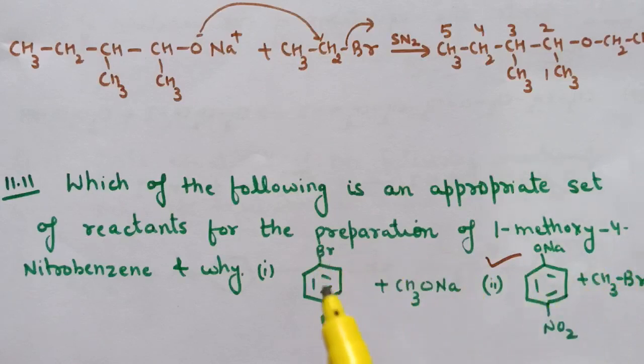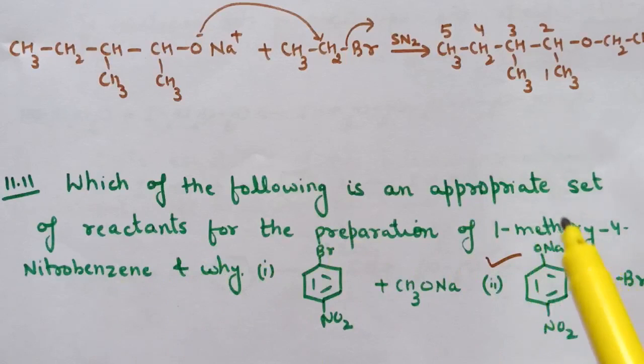In the first set, this bond is difficult to break because this bond has some partial double bond character. Therefore, this set is the appropriate set for the preparation of 1-methoxy-4-nitrobenzene.